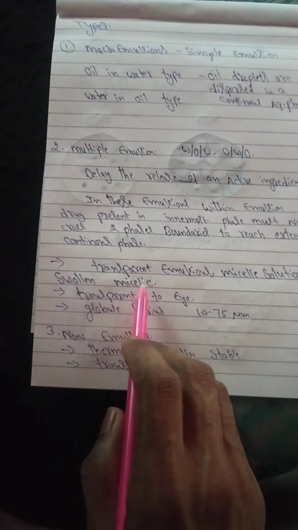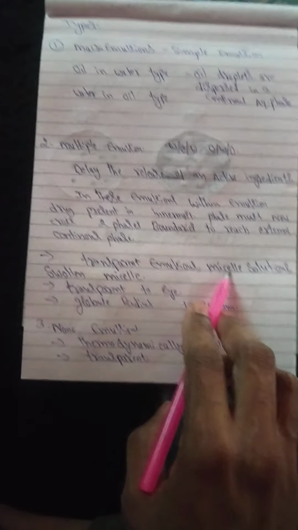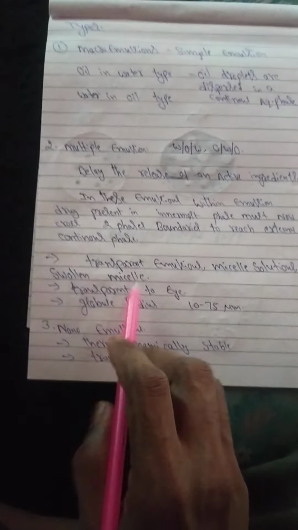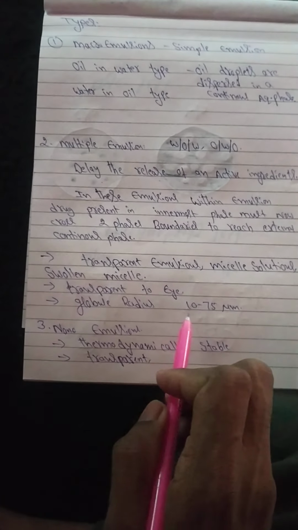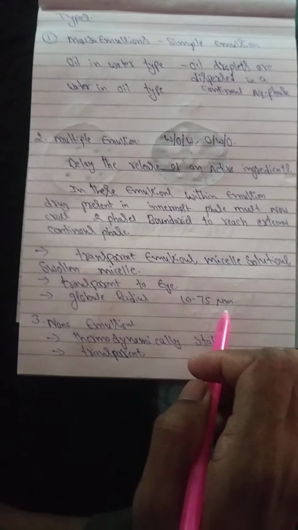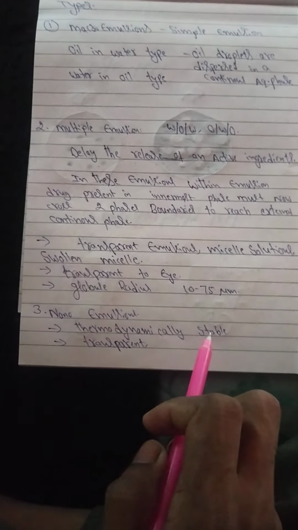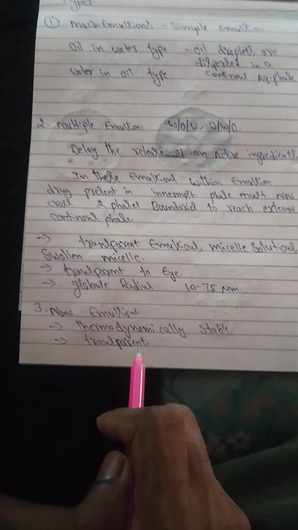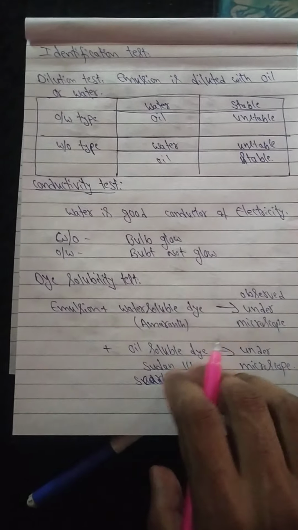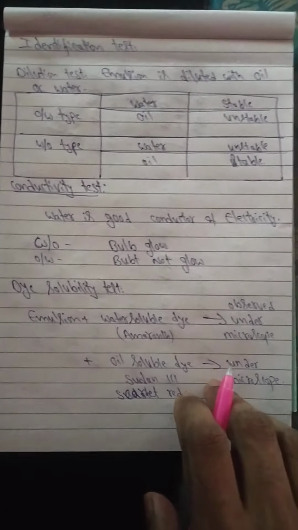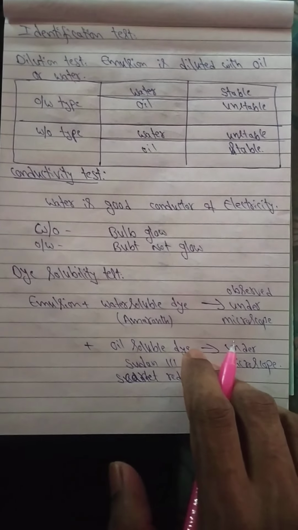The multiple emulsions are transparent emulsions. These are also called micellar solutions. They are transparent to the eye, and globule sizes range from 10 to 75 micrometers. The third type of emulsion is nano emulsion. These are thermodynamically stable, transparent, and very small in size.